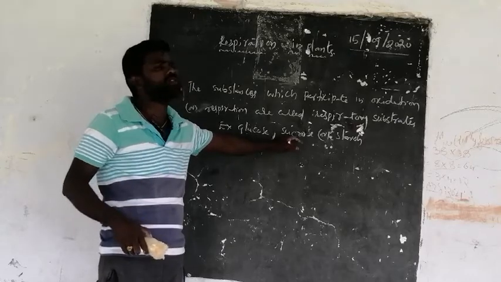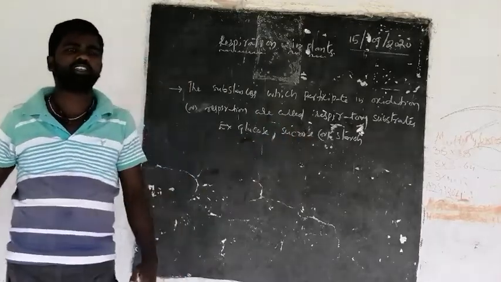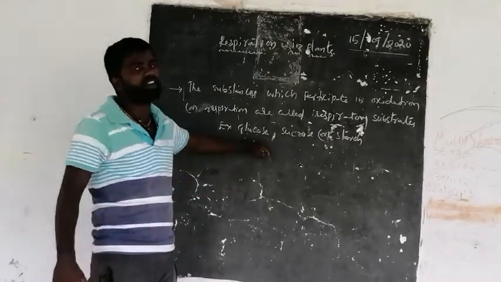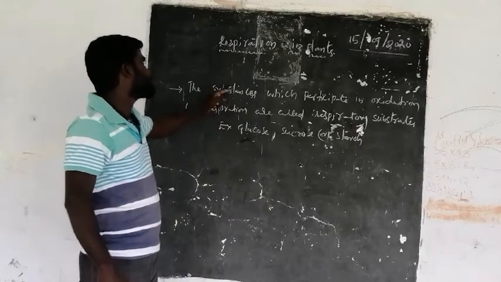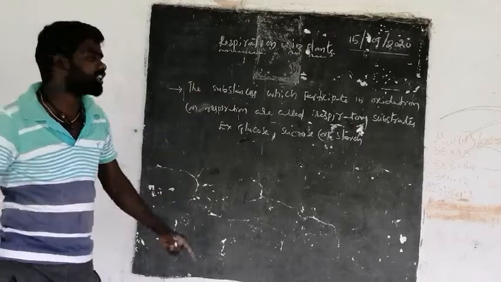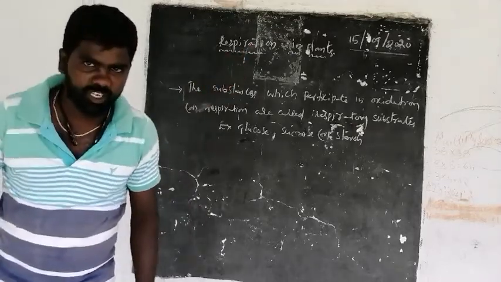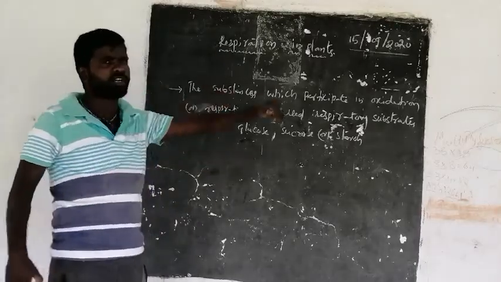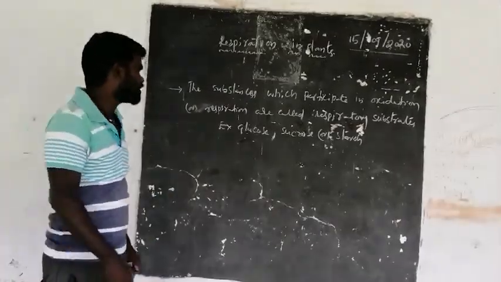The sucrose molecules and starch are broken down to release the required, considerable energy, and this process is called respiration. The substrates that participate in respiration are called respiratory substrates. Now let us see the overall reaction of respiration.